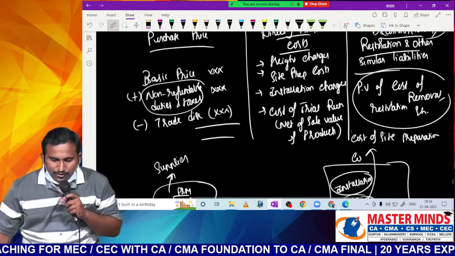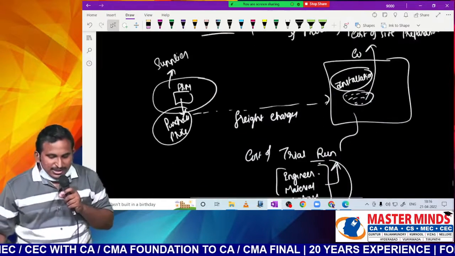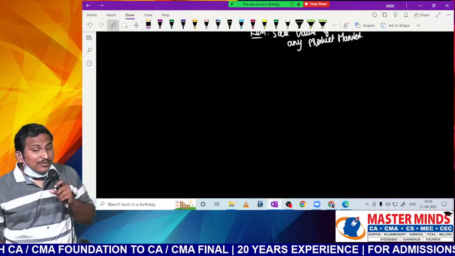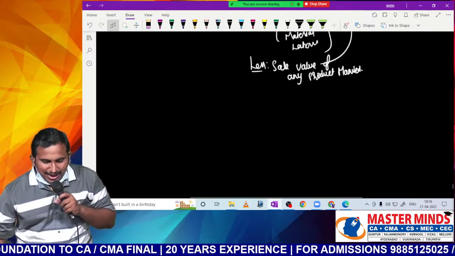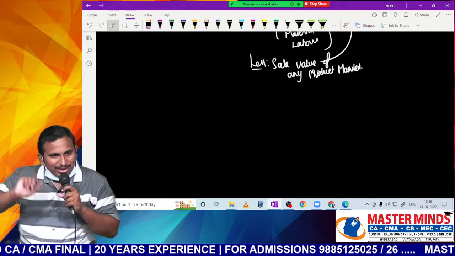Present value of cost of removal, restoration, which happens at the end of the life. These three are to be added, sir. These are the components of the cost. Whereas some costs are not to be considered. Let us say after trial run is completed, I think the asset is ready for use. Am I right or not?